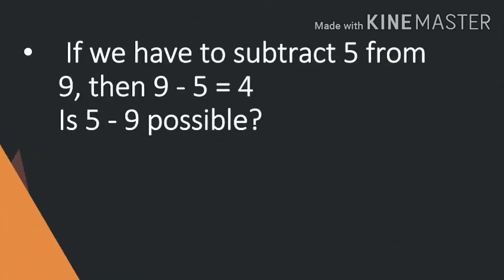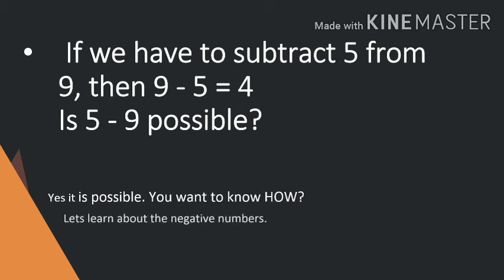Now, if we have to subtract 5 from 9, then we know 9 minus 5 is equal to 4. Is 5 minus 9 possible? Usually, we subtract the smaller number from the greater, but if we have to subtract the greater number from the smaller, is it possible? Yes, it is possible. You want to know how? Let's learn about the negative numbers.